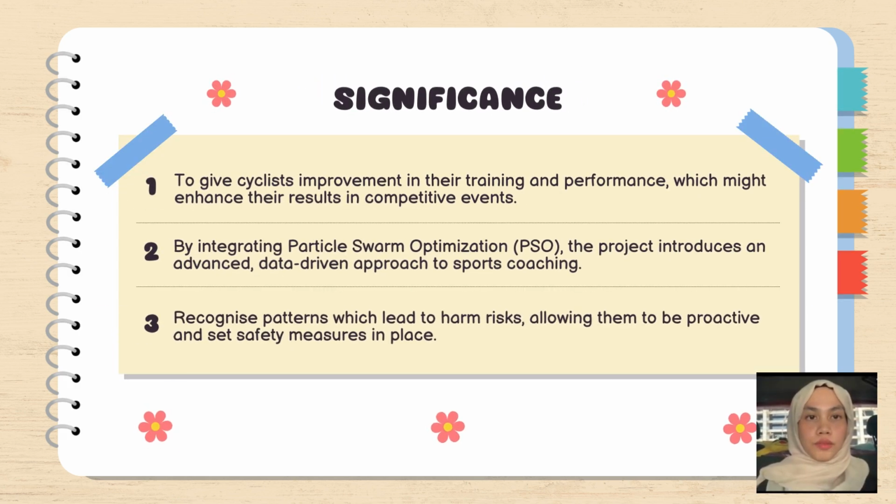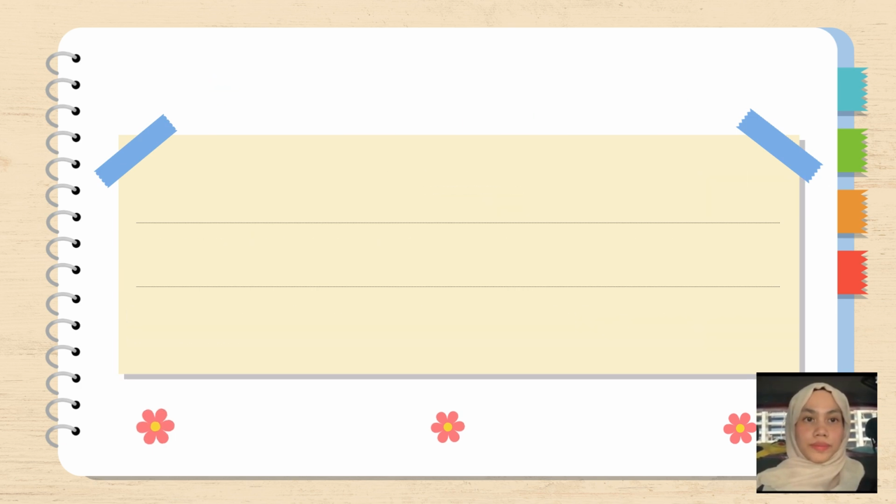For the last point for Chapter 1, these are the significance: to give improvements for cyclists in their training and performance, which will enhance their results; to use the PSO algorithm in the project as a data-driven approach to sports coaching; and to recognize movements which lead cyclists to harm risk, allowing them to have safety measures.